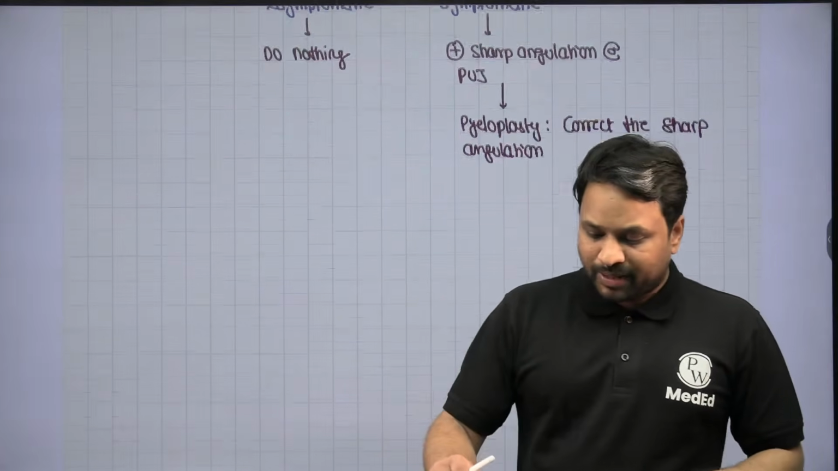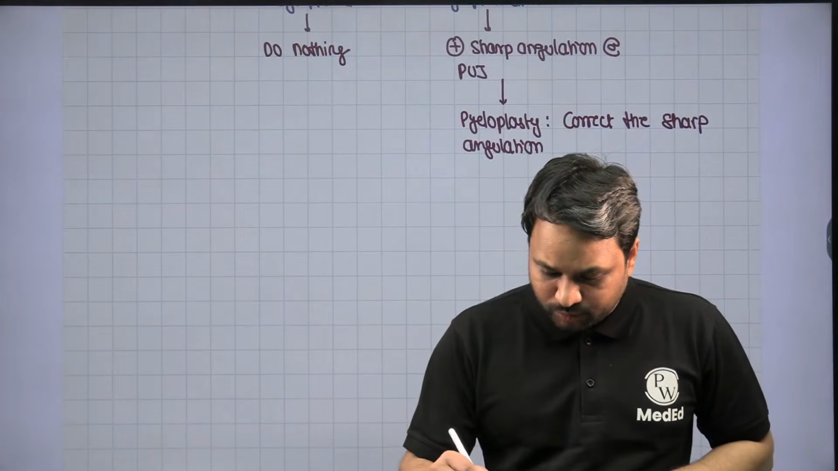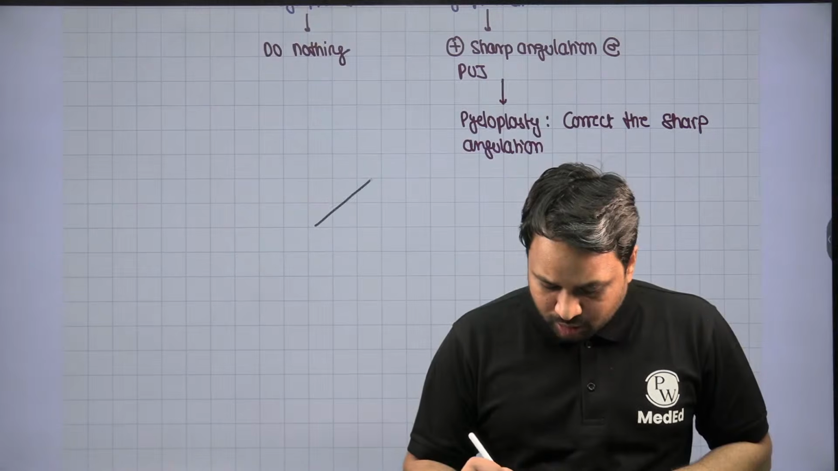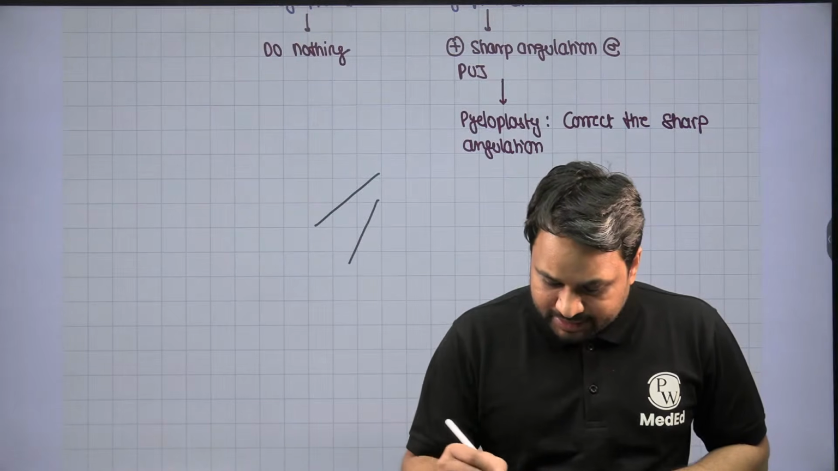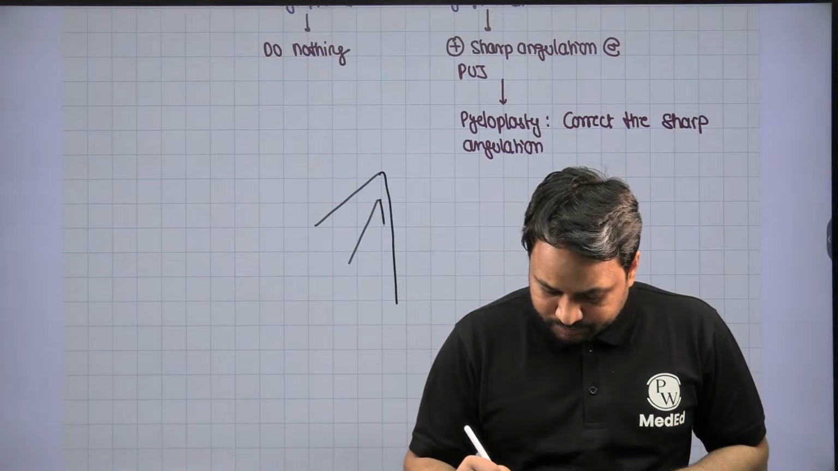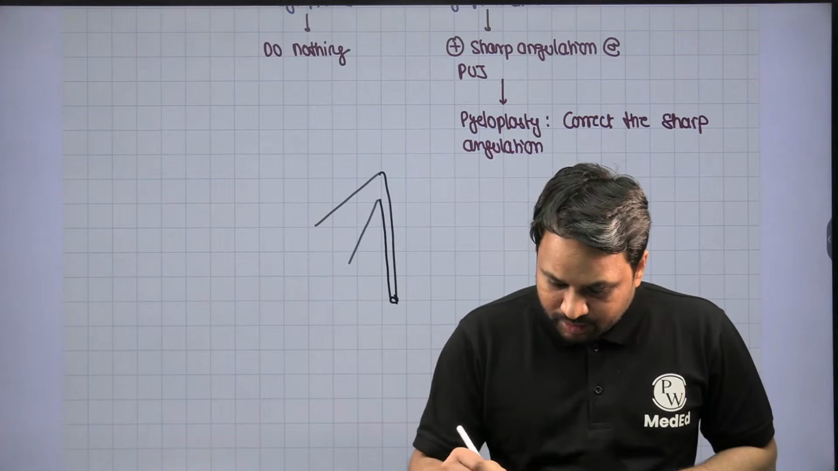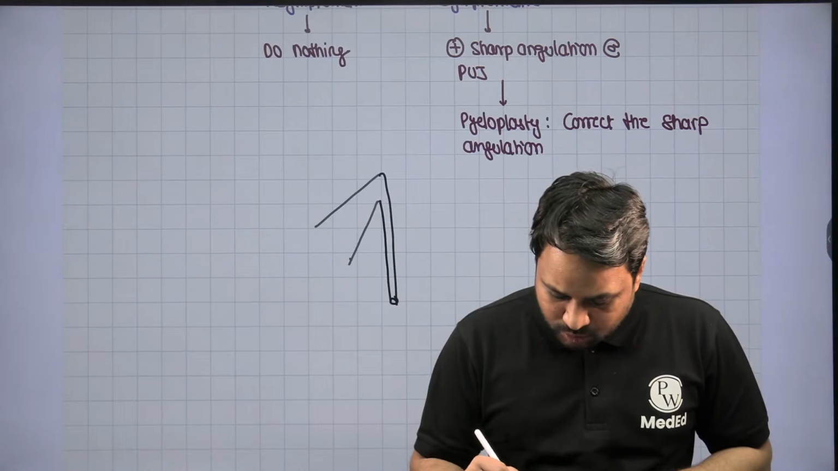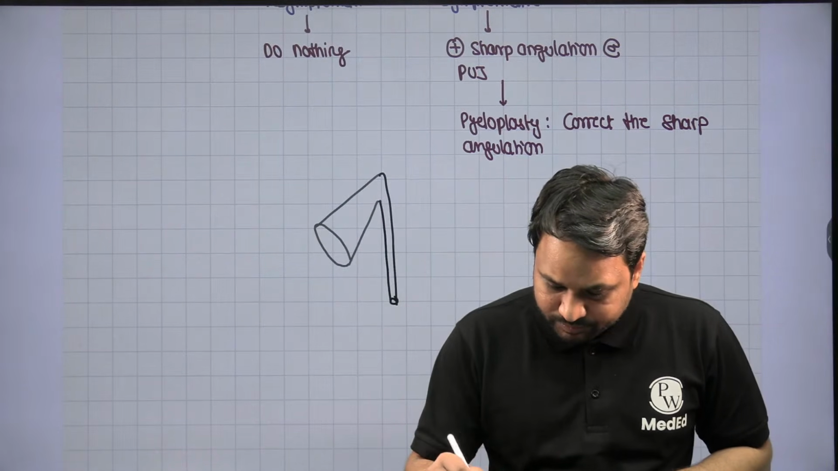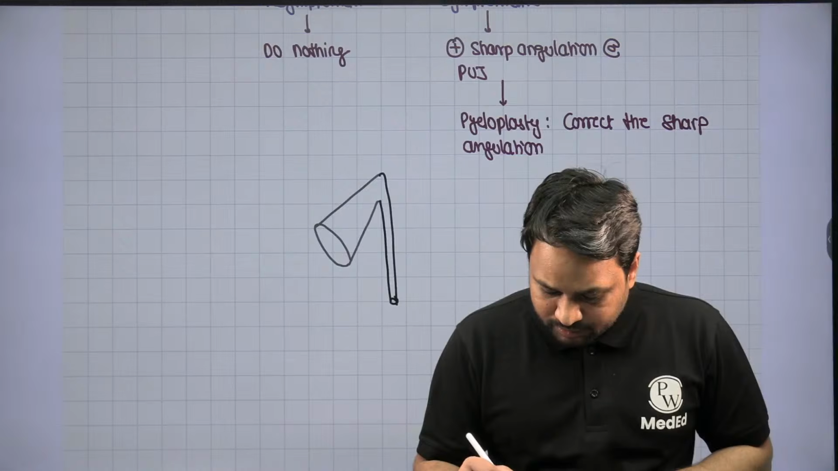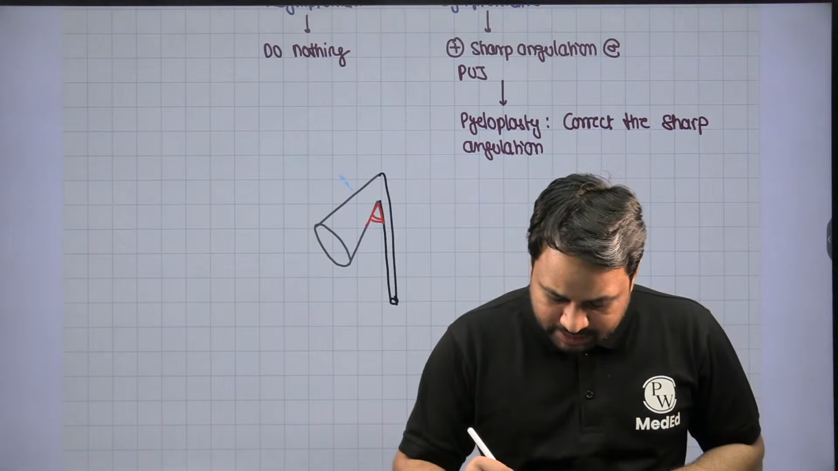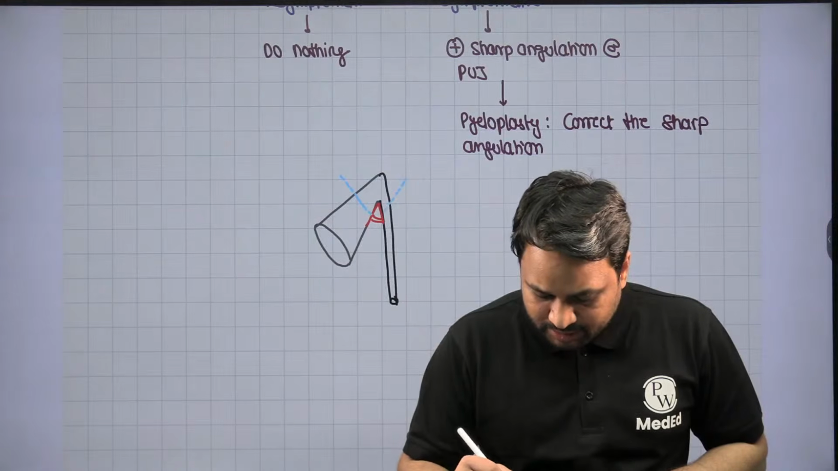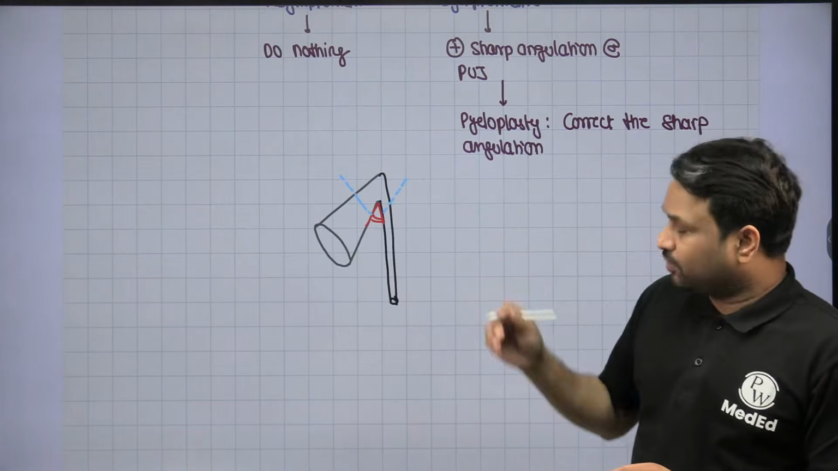So when you look at the pyeloplasty, what are you trying to do? In the pyeloplasty, your objective is, this is the renal pelvis and this happens to be the ureter. My job is to convert this angle, which is such a sharp angle, into an obtuse angle. So I'm going to excise the pelvis like this and the ureter like this. This is the site of excision that we're going to make.